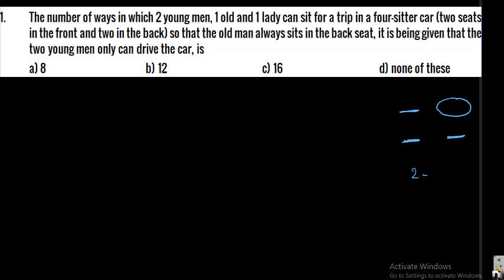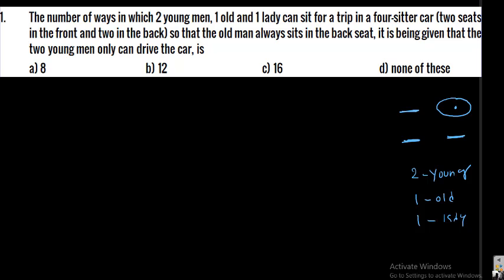So two young, one old, one lady. Totally four persons are there. What is the condition? Only a young person can drive the car. And the old person can sit in the back side only. Under these two conditions, we want to find the number of arrangements.